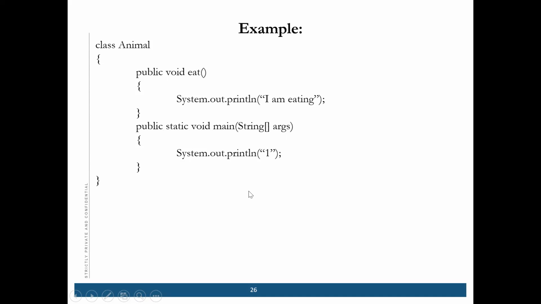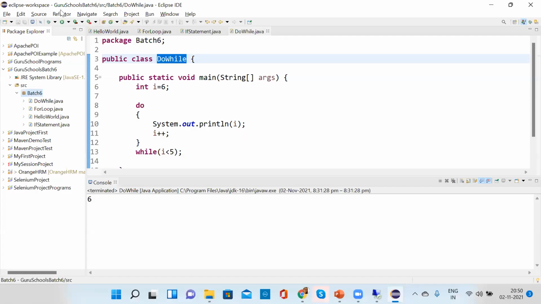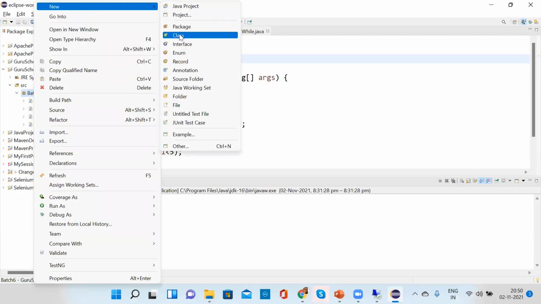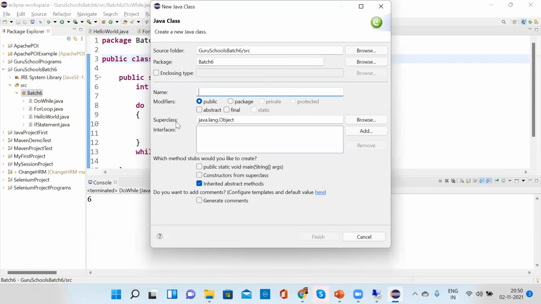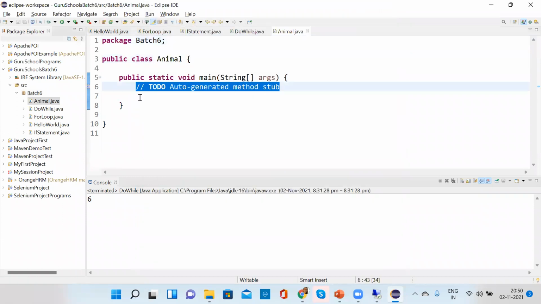I will show you the example in Eclipse also. Suppose I am writing a class with the name Animal. Inside Animal I have a main method, and here I am printing just 1.